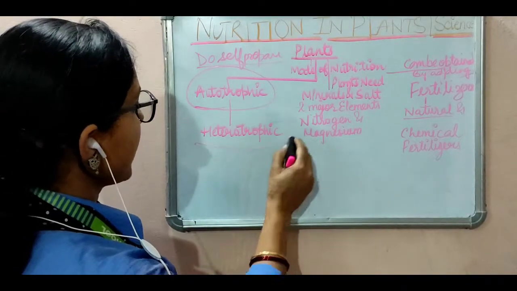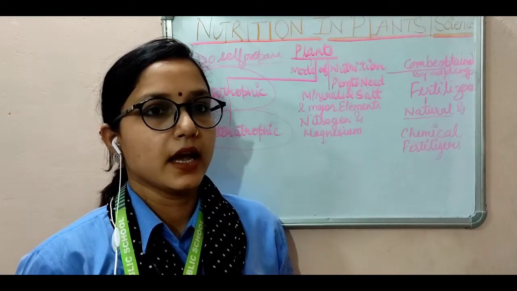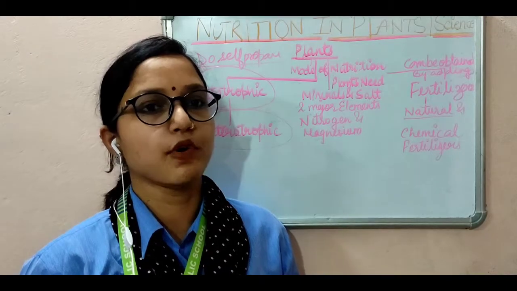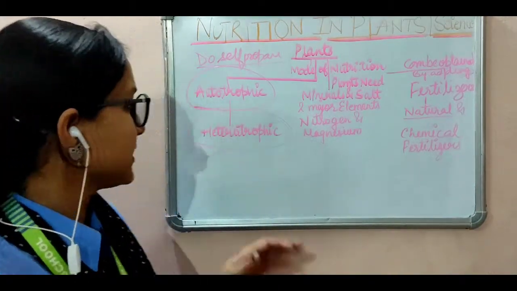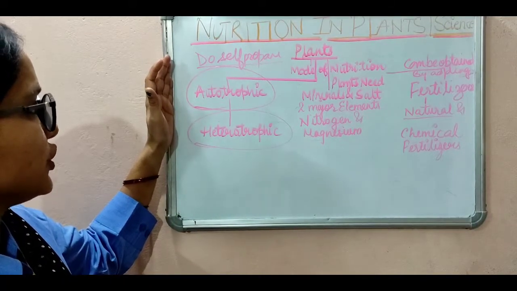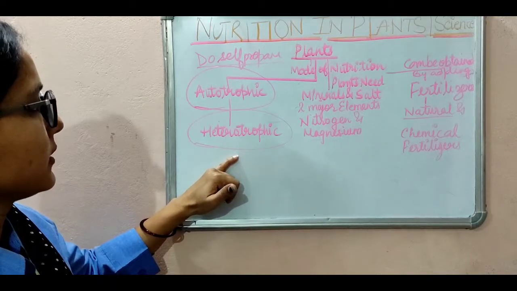The next is heterotrophic. Heterotrophs are those that depend on other organisms for food. So basically these are the two modes of nutrition in plants, autotrophic and heterotrophic.